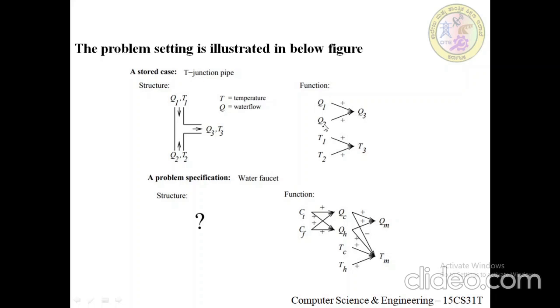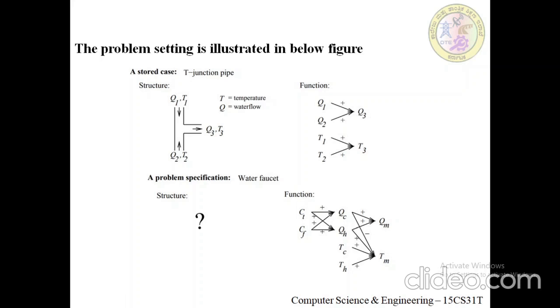As a function, on the right, the plus label indicates that the variable at the arrowhead increases with the variable at the tail. For example, the output water flow Q3 increases with an increase in the input water flow Q1. Similarly, the minus label indicates that the variable at the head decreases with the variable at the tail.